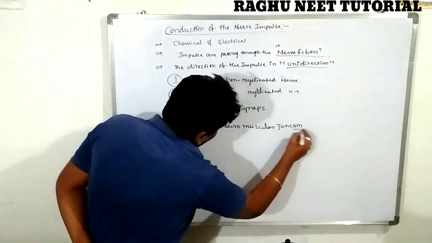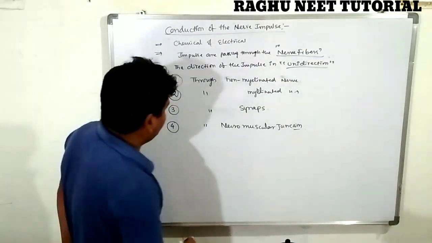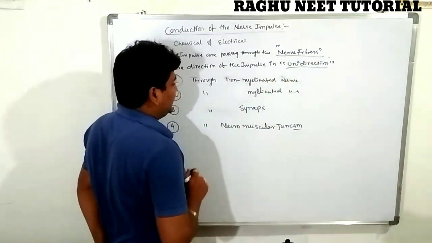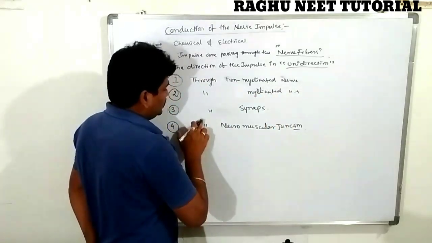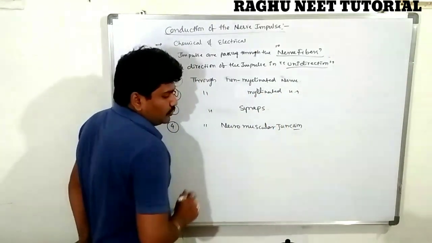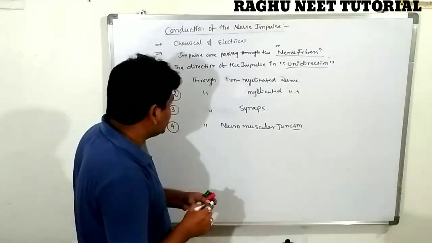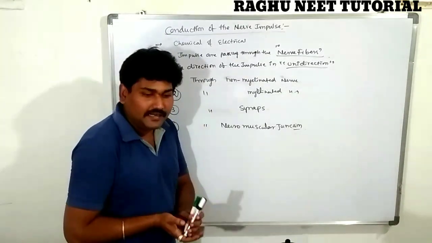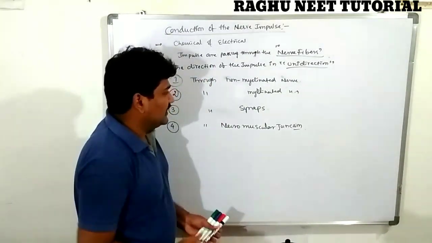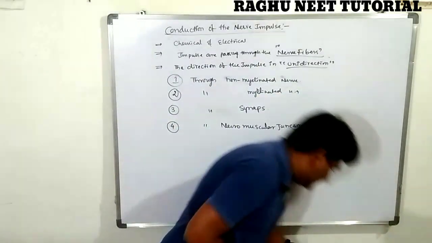So the impulse passes through these four ways. First we discuss these channels, and afterwards the non-myelinated sheaths.